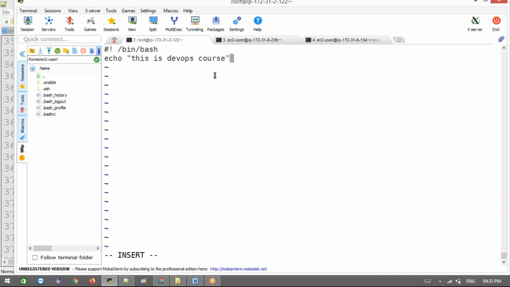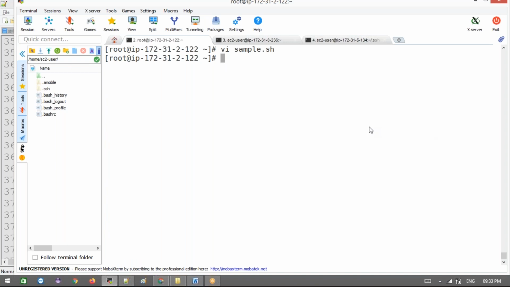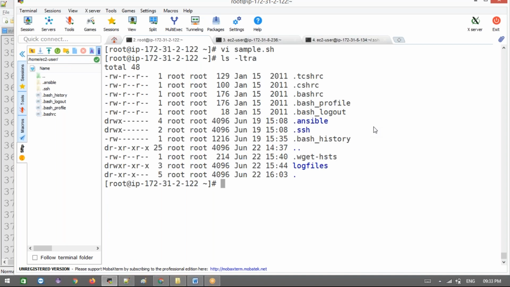Okay, fine. Now, is that clear, guys? Let me execute this. How are we going to execute it in real time? When you open this file, where are we in the system?